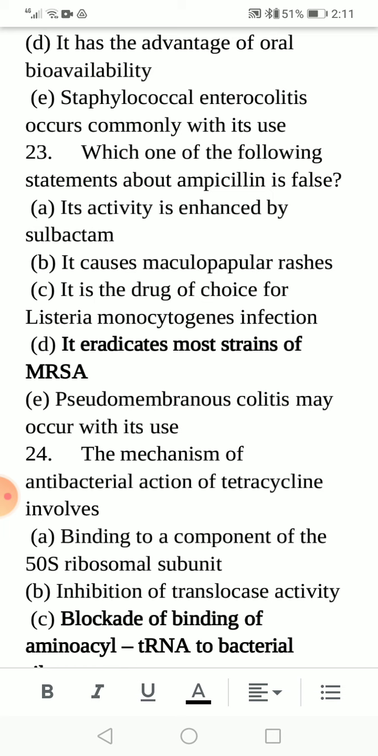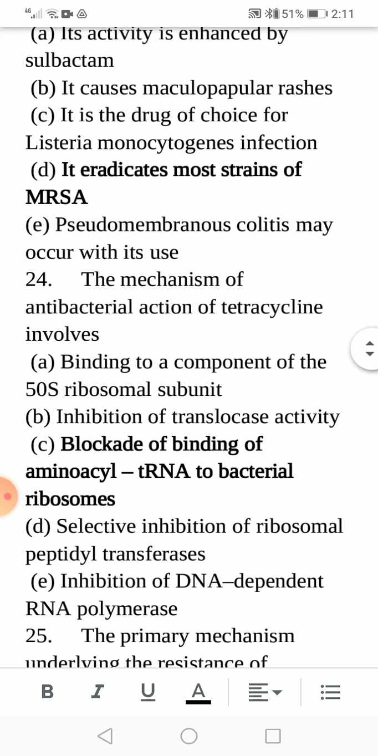The mechanism of the antibacterial action of tetracycline involves: option A, binding to a component of the 50S ribosomal subunit. Option B, inhibition of the translocase activity. Option C, blockade of binding of the aminoacyl transfer RNA to bacterial ribosomes. Option D, selective inhibition of the ribosomal peptidyl transferase. And E, inhibition of the DNA-dependent RNA polymerase. Option C is correct, blockade of binding of the aminoacyl transfer RNA to bacterial ribosomes.